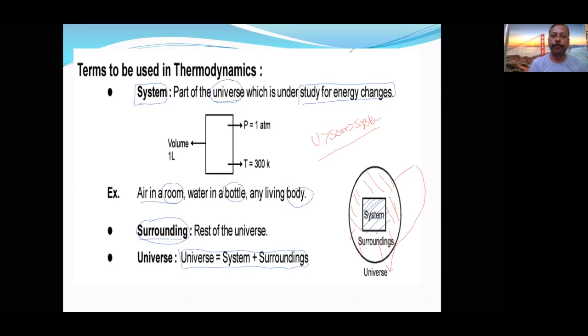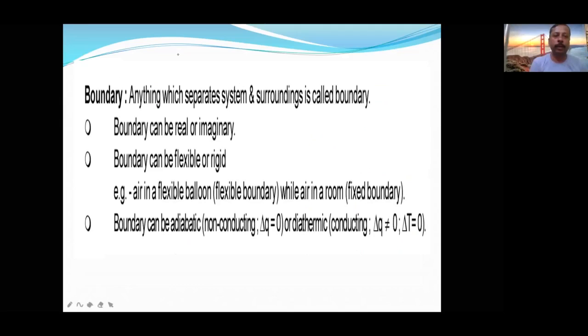Now let us see another part. Next, boundary. A very, very important topic, especially for those who want a seat in the NITs, those who want a seat in the AIIMS. For them it is a must-read topic. So first, boundary. Boundary means anything which separates system and surrounding. Like in the previous diagram I have shown with the square, that square is called a boundary. Up to here it is system, outside this is surrounding, and this is the universe.